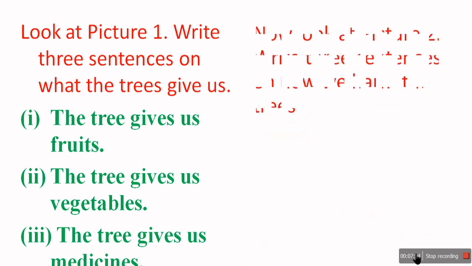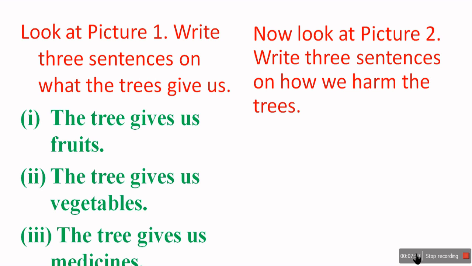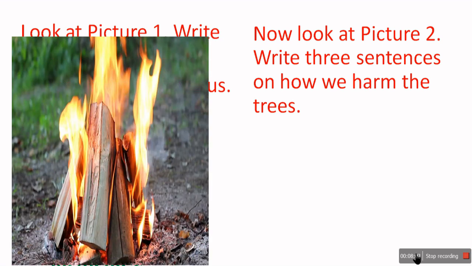Now look at picture 2 and write 3 sentences. How do we harm the trees? We cut the trees for firewood. This has 2 problems. One, it makes the environment polluted, and second, the trees will reduce. If we cut the trees, they will die, and we will not get pure oxygen, we will not get fruits, we will not get vegetables, we will not get medicines.